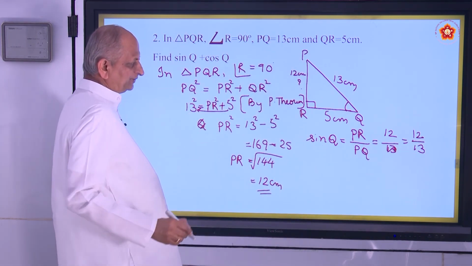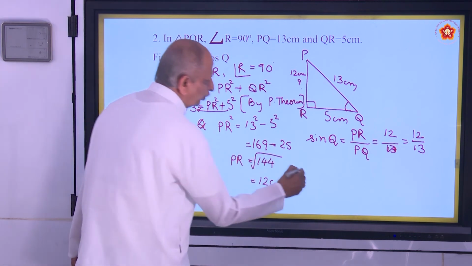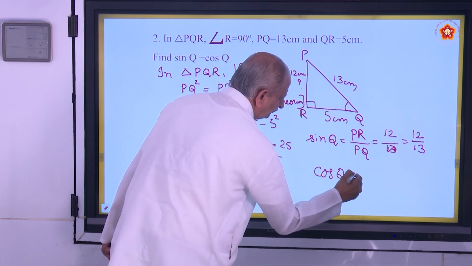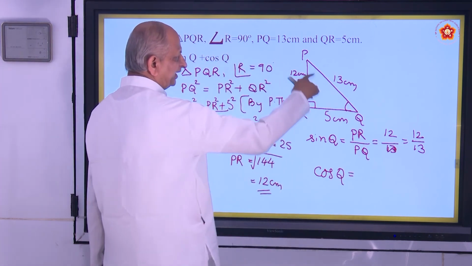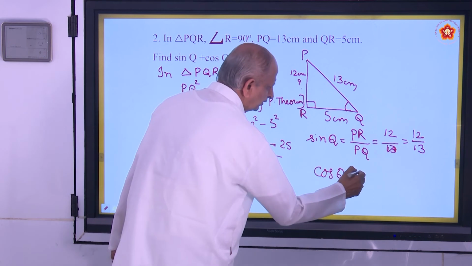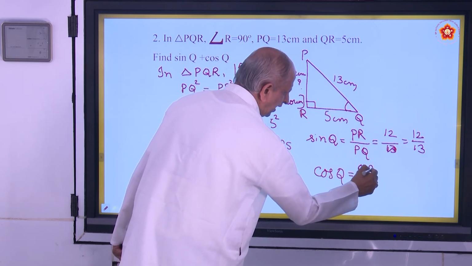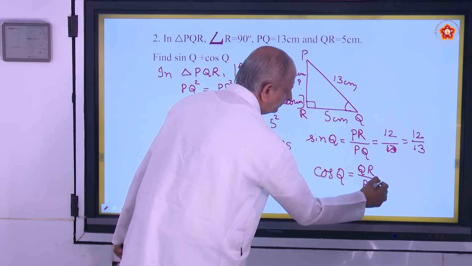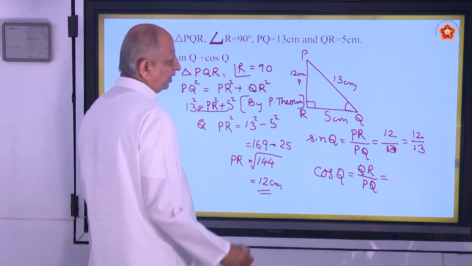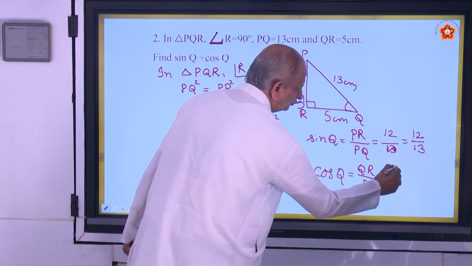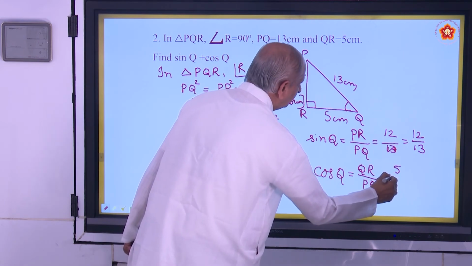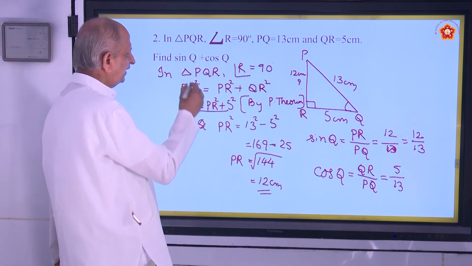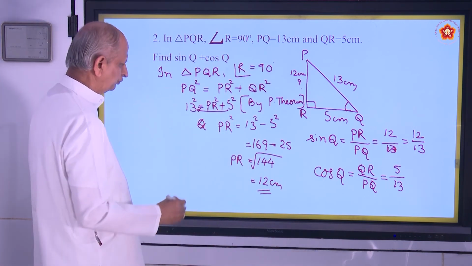Their units get cancelled. Coming to cos Q. Cos Q is adjacent side by hypotenuse, and that is nothing but QR by PQ. And what is QR? 5. What is PQ? 13. Now the question is, what is the sum of sin Q and cos Q?